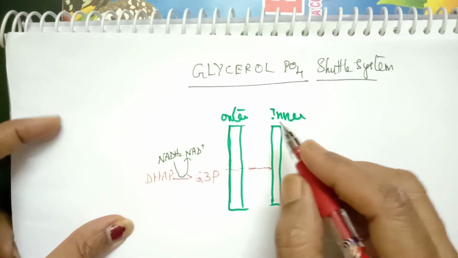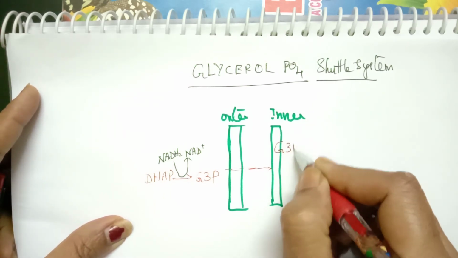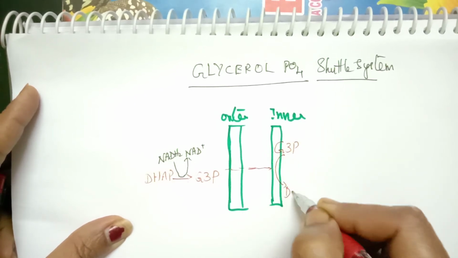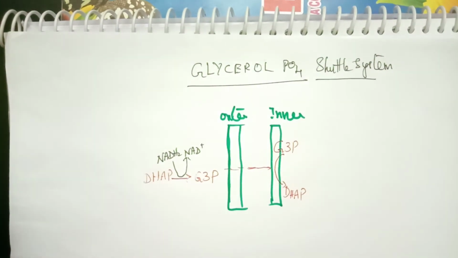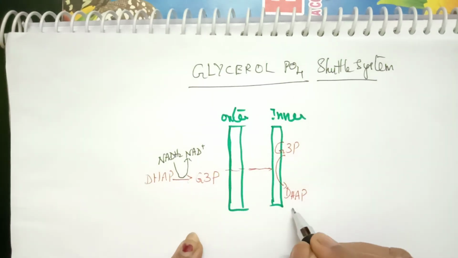And on the inner membrane, this glycerol 3-phosphate, that is G3P, is converted to DHAP. Here the enzyme for conversion is G3P dehydrogenase.